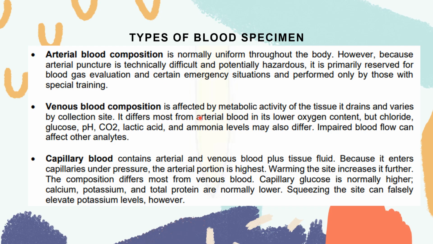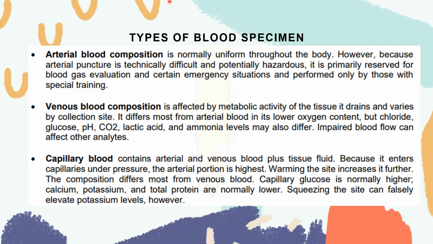Our venous blood is affected by metabolic activities of the tissue. It differs most from arterial blood in its lower oxygen content. But chloride, glucose, pH, carbon dioxide, lactic acid, and ammonia levels may also differ. Impaired blood flow can affect other analytes.